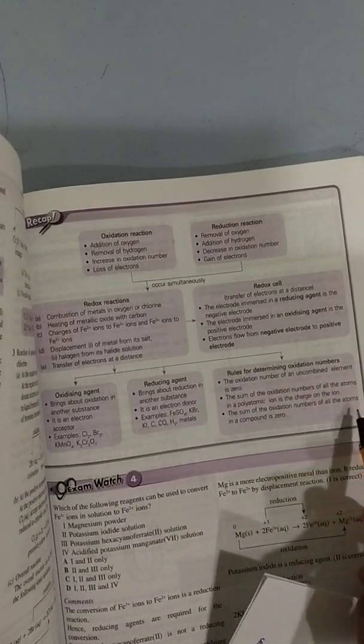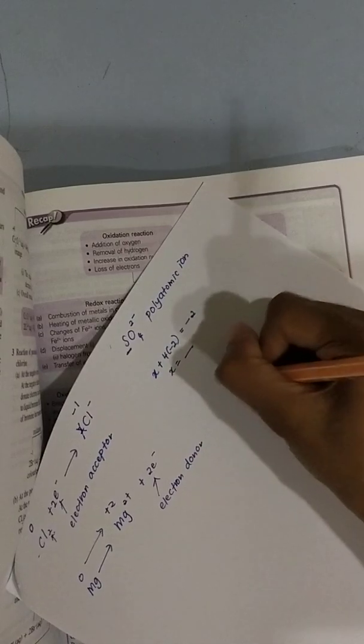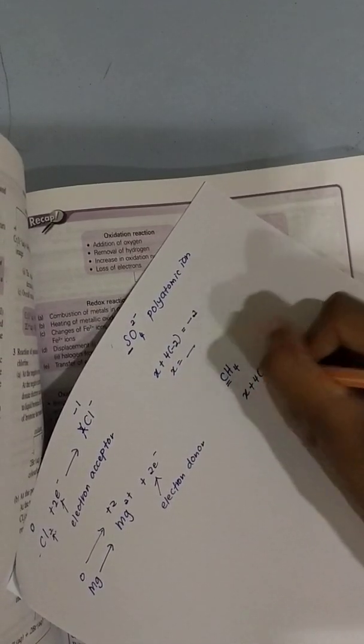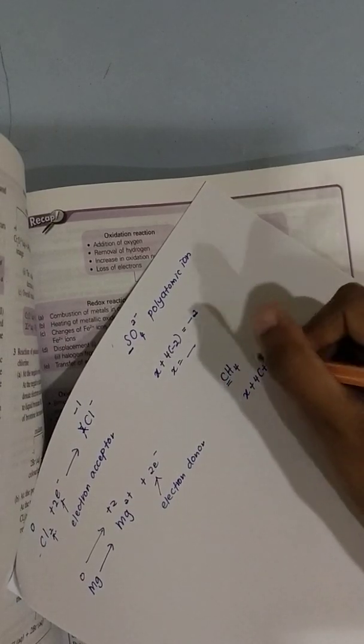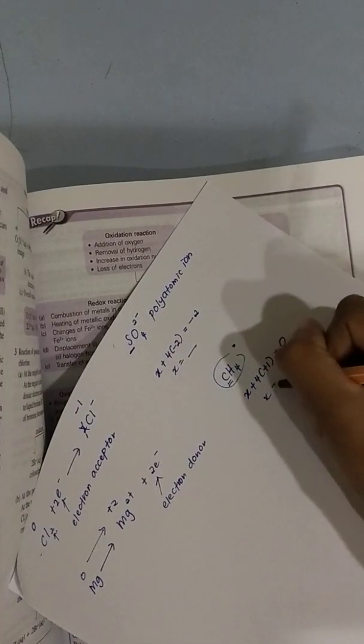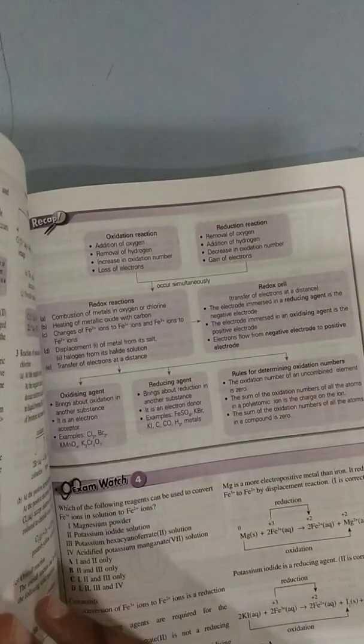The sum of the oxidation numbers of all atoms in a compound is 0. For example, CH4. I ask you to find this. So how do you find? X plus 4 times positive 1 is equal to 0, because the whole thing is 0. Then X is equal to -4. Okay, that's what they are trying to say. So this is what we are going to learn for this whole week. That's the summary.